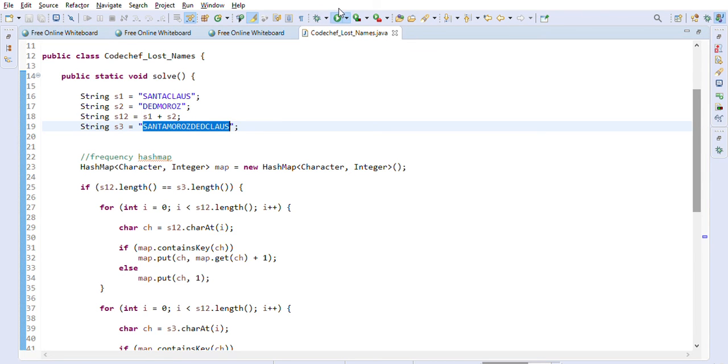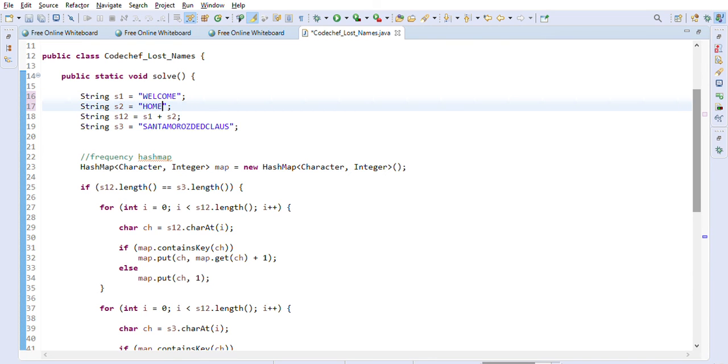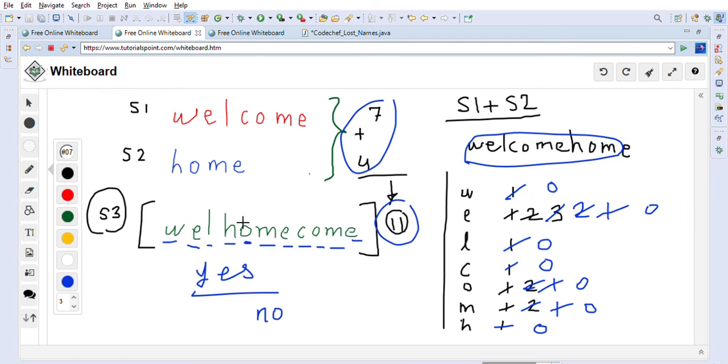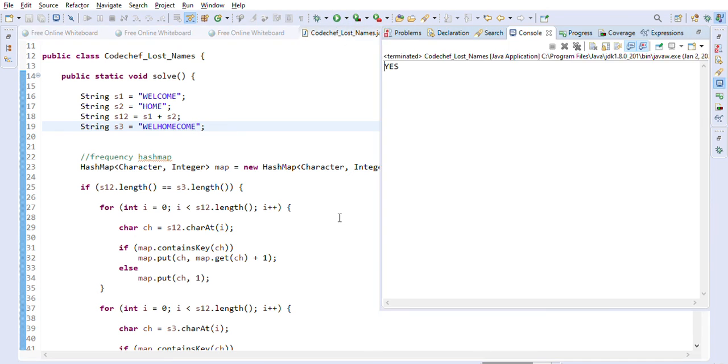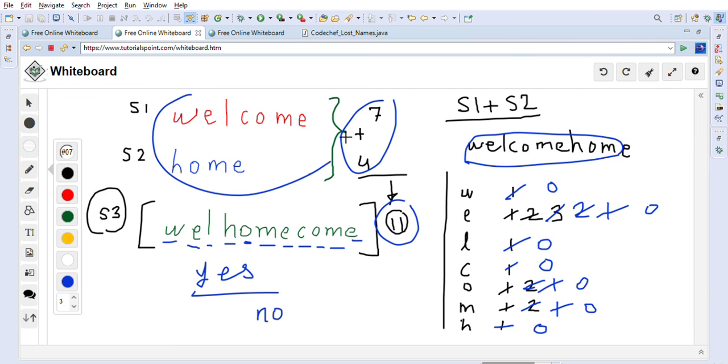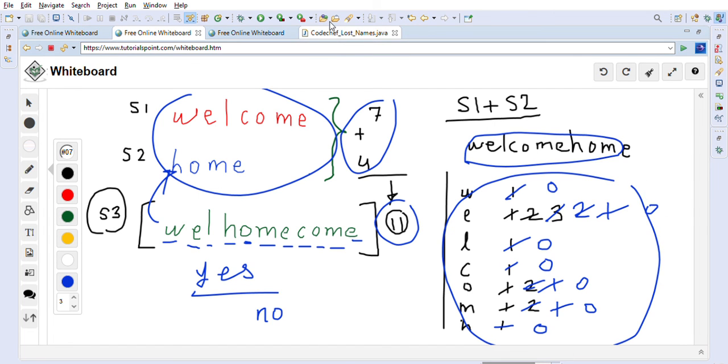After that we will just try the example that we explained in the beginning. So welcome home, and then this one is the string, right? WEL, home, and come. So let's execute this one. This is giving us the correct answer yes, because as we can see, we can form these two words from this given string, right? As we have seen in the hash map, all the frequencies are becoming 0 after processing.